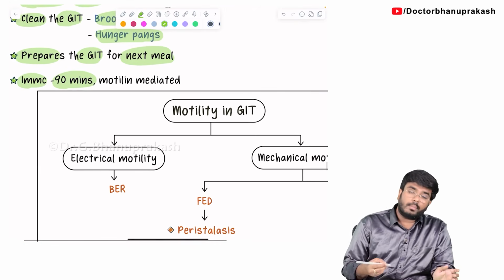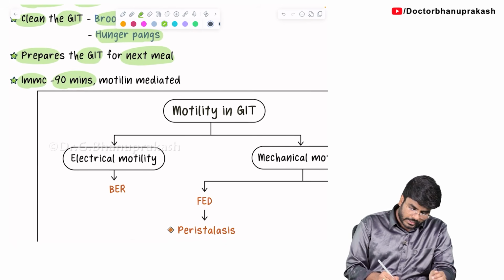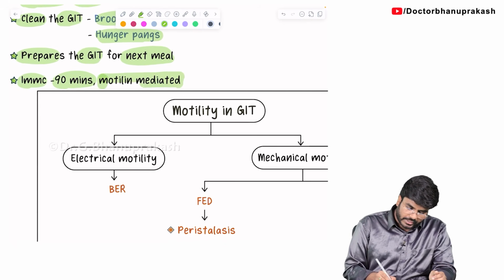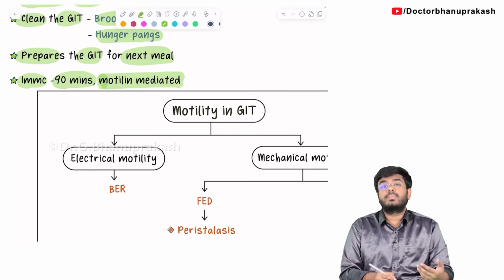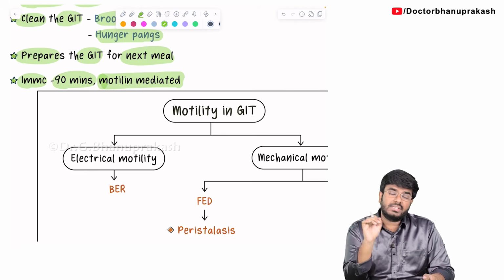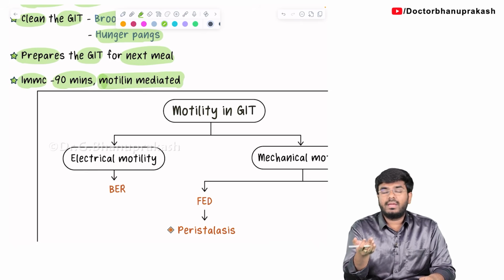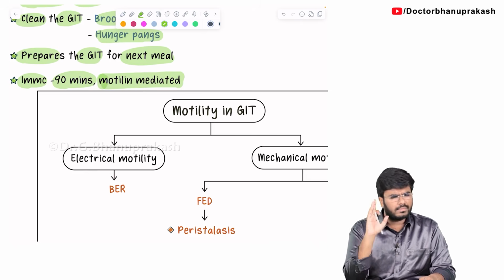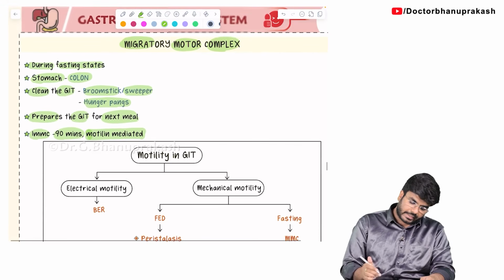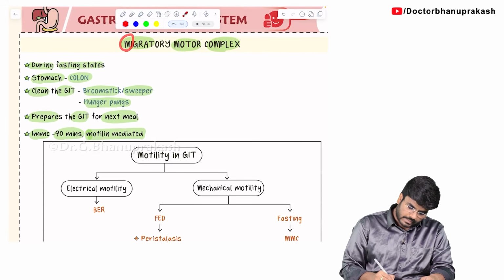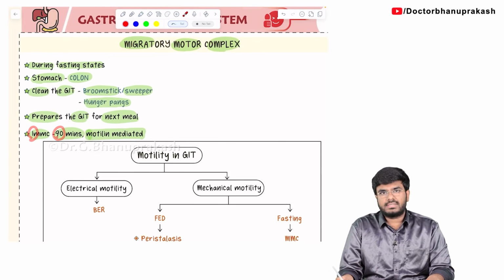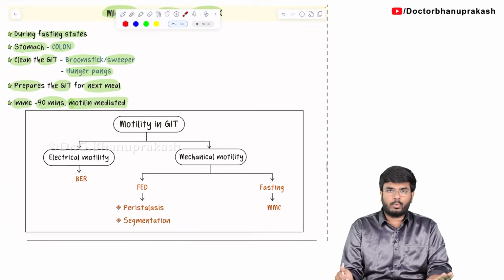This migratory motor complex is mediated by a hormone called motilin. I have already explained everything about motilin, produced from the Mo cells. The motilin receptor is stimulated by a drug called erythromycin. Erythromycin can be used in the treatment of diabetic gastroparesis and paralytic ileus. Remember that. So, migratory motor complex, M for M, motilin mediated, once in every 90 minutes. With this, we have completed migratory motor complex also.